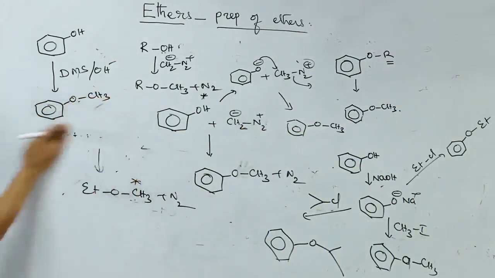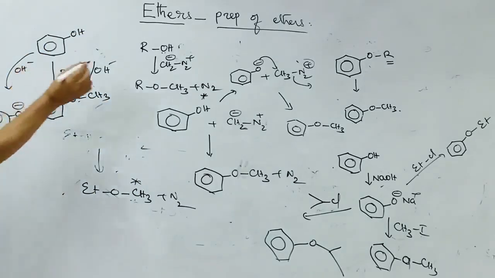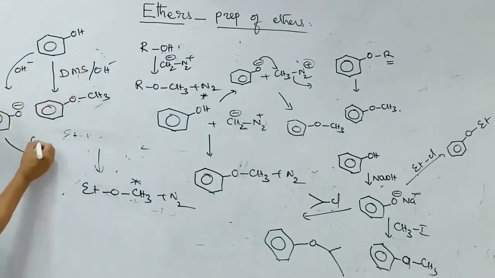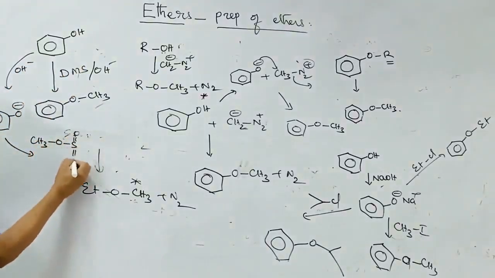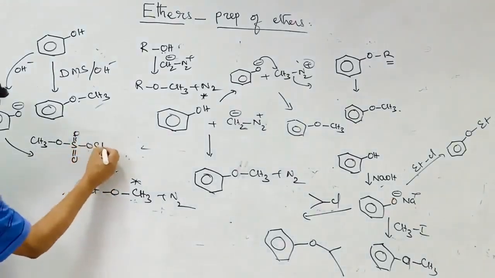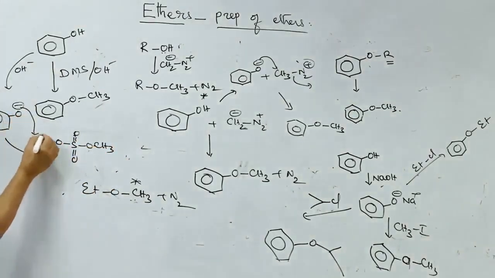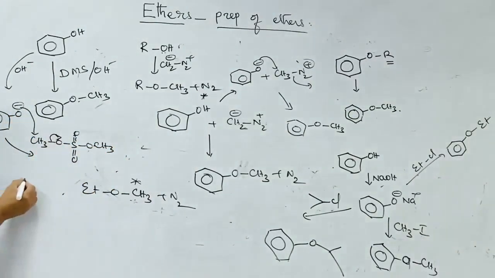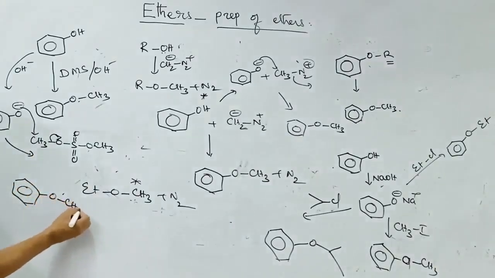With hydroxide, phenol is converted into the phenoxide ion. The phenoxide ion reacts with dimethyl sulfate, attacking on the methyl group. The bond breaks, and the methyl group is introduced on the phenoxide.